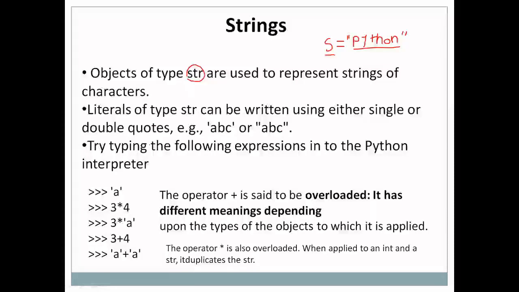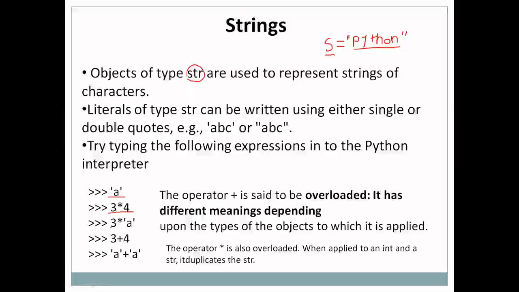Okay, let's try typing the following expressions into Python. If we type something on the shell like, in single quotes, A, that will print the same character again. If we type 3 into 4, what do you think it will print? 3 into 4 is 12.